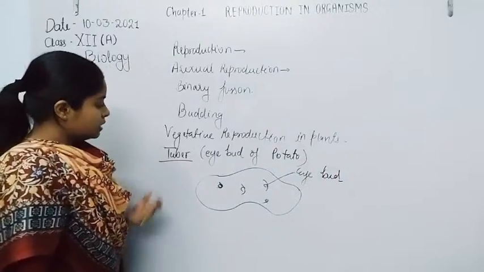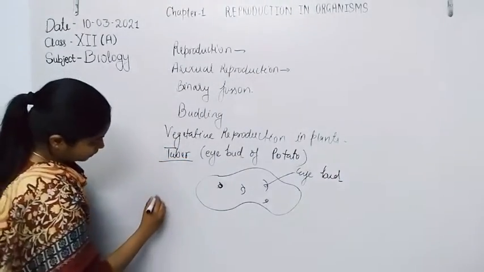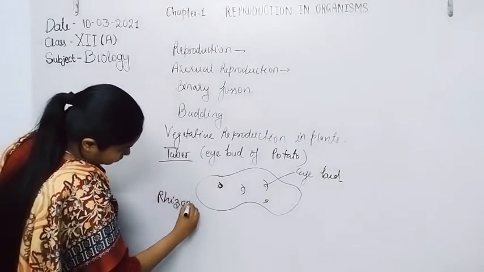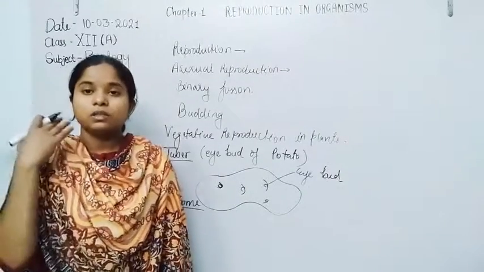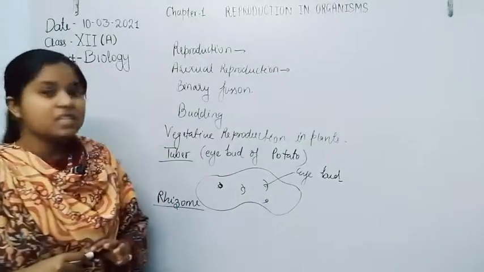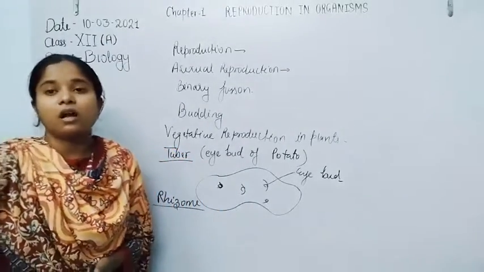Now next is the rhizome. The rhizome of a plant, for example ginger, also gives rise to new plants, or the rhizome of banana.